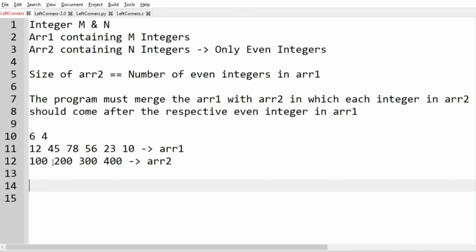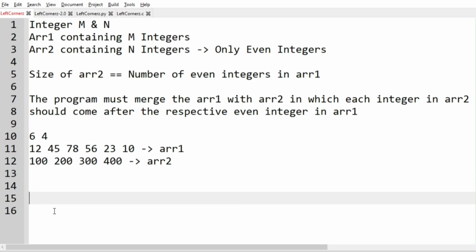So we'll print 12. And then we'll go to array 2 because 12 is an even number. So since 12 is even number, we go to array 2 and print 100, and then we'll continue the iteration.